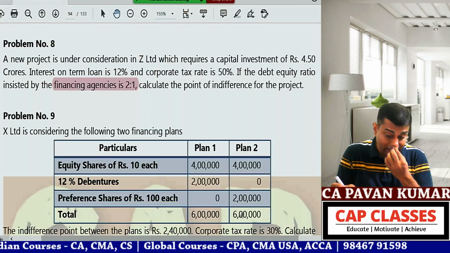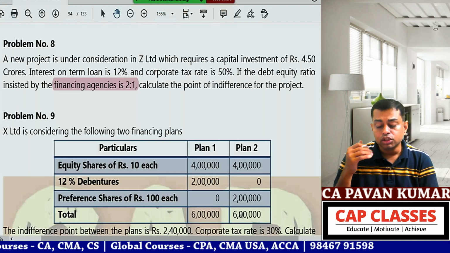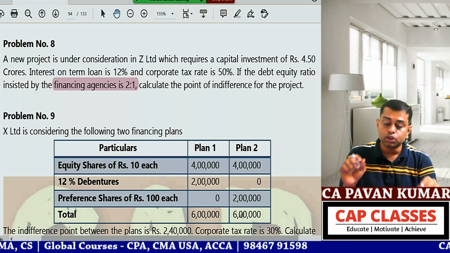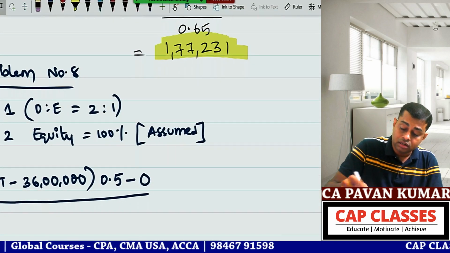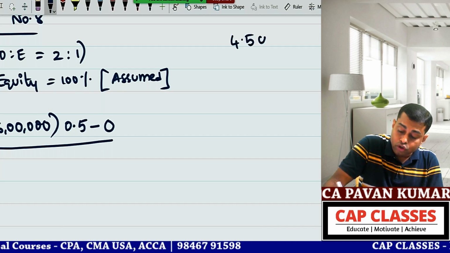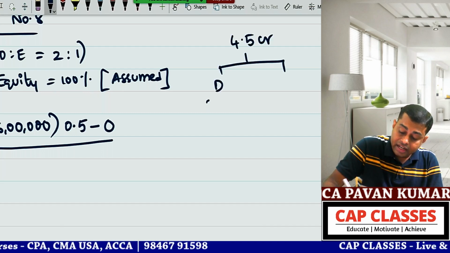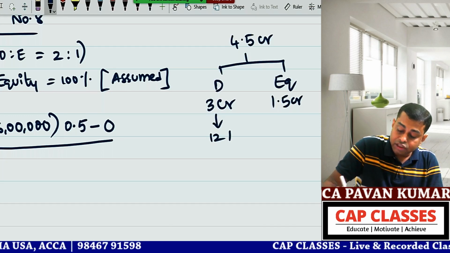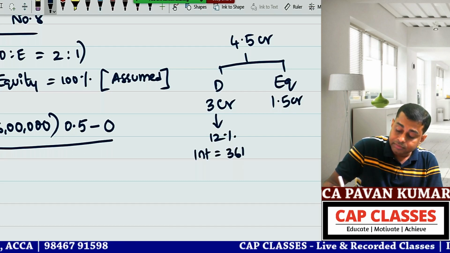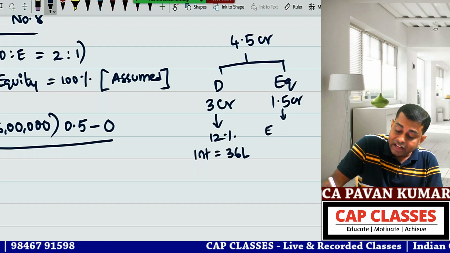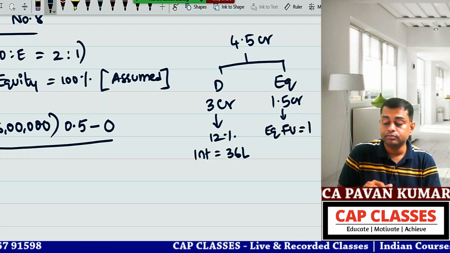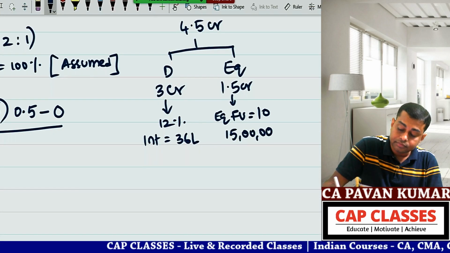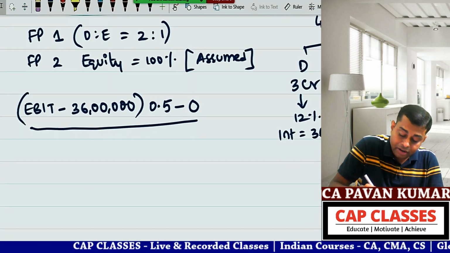How many equity shares are there in plan 1? They have not mentioned anything, so we assume the face value is 10 rupees. Here 1.5 is equity. In plan 1, total 4.5 crores: debt is 3 crores, equity is 1.5 crore. Interest rate is 12%, so interest is 36 lakhs. Equity face value 10 rupees assumed, so the number of equity shares is 15 lakhs.